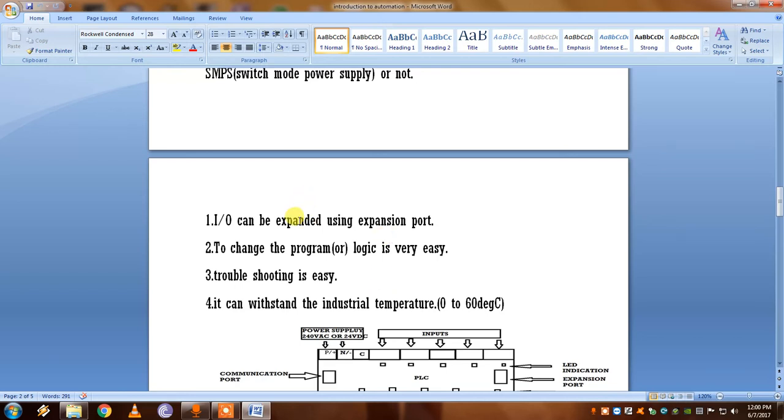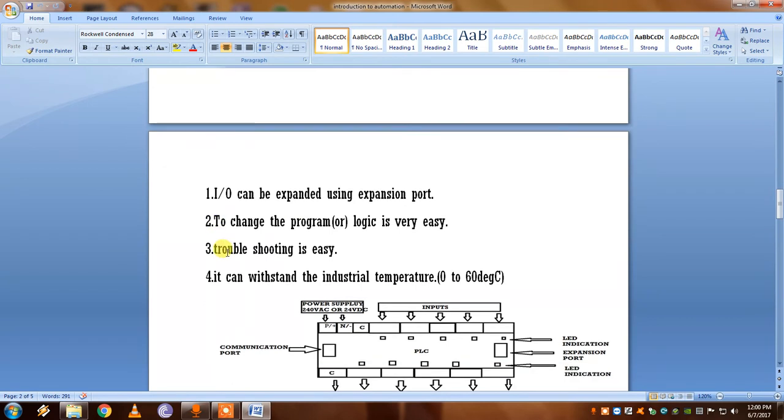To change the program and the logic is very easy in a PLC, because we can download or upload the program from the PC to the PLC, and we can change the logic very easily on the computer and download it to the PLC. And troubleshooting is easy in a PLC, because LEDs show whether an input is working or not, or whether the power supply is wrong. We can easily detect this by using the PLC.